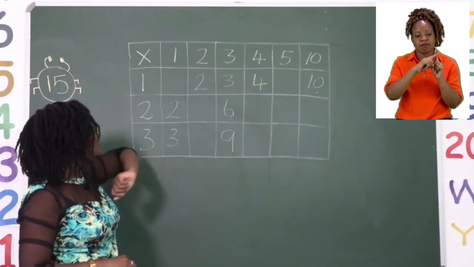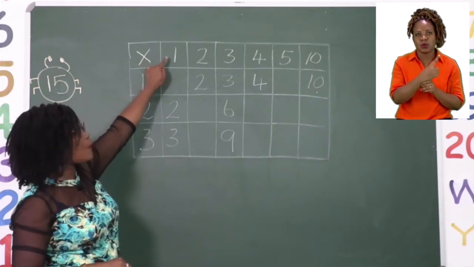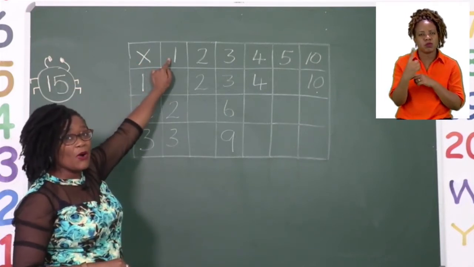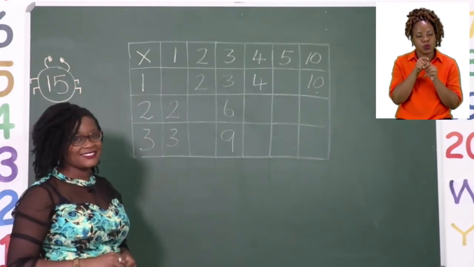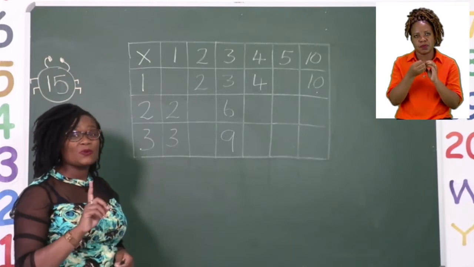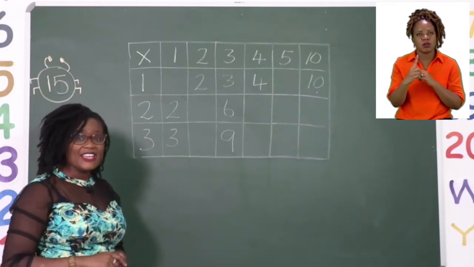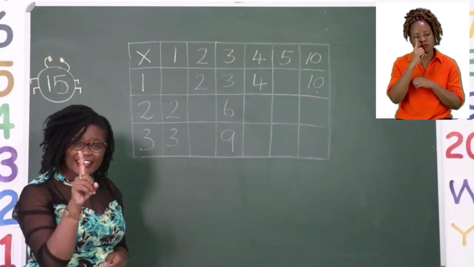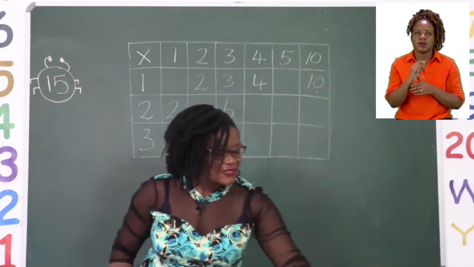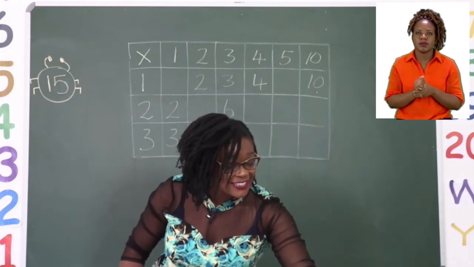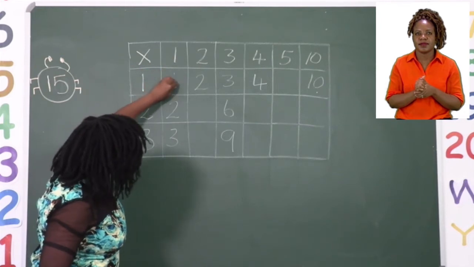Now, how we use this one, we say 1 times 1. Then our answer we put in the missing box. So we already know what one set of 1 is. And one set of 1 equals 1. So we're going to put our 1. Let me use a different color so that you can see what is going on. So we have our 1.